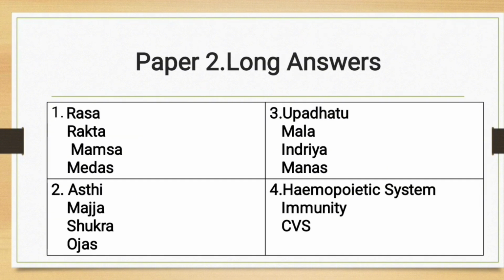So looking into the paper 2 long answer questions, the first question is either from the Rasa, Rakta, Mamsa or the Medas, and the second question is either from the Asthi, Majja, Shukra or the Ojas, and the third question is either from the Upadhatu, Mala, Indriya or the Manas, and the fourth question is either from the hemopoietic system or immunity or from the CVS.